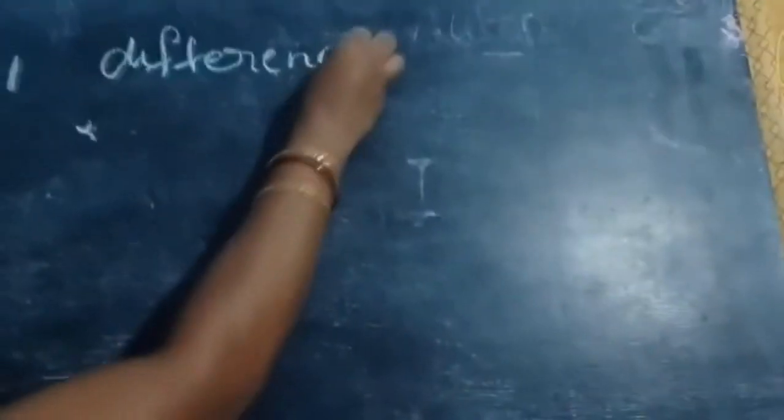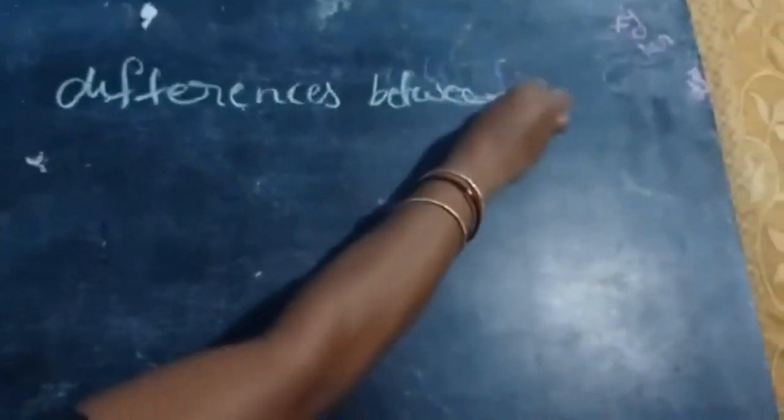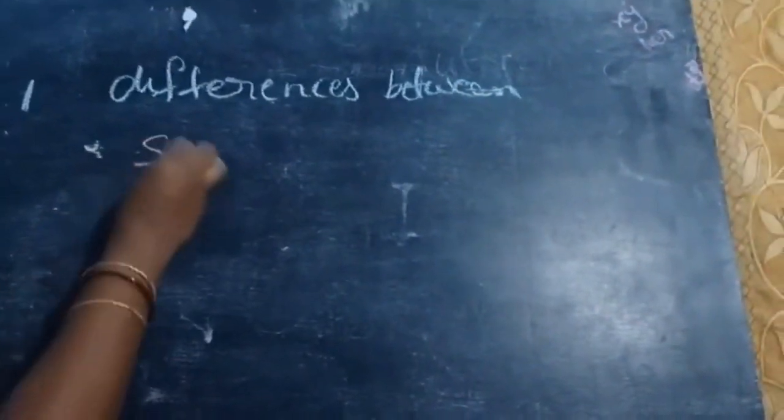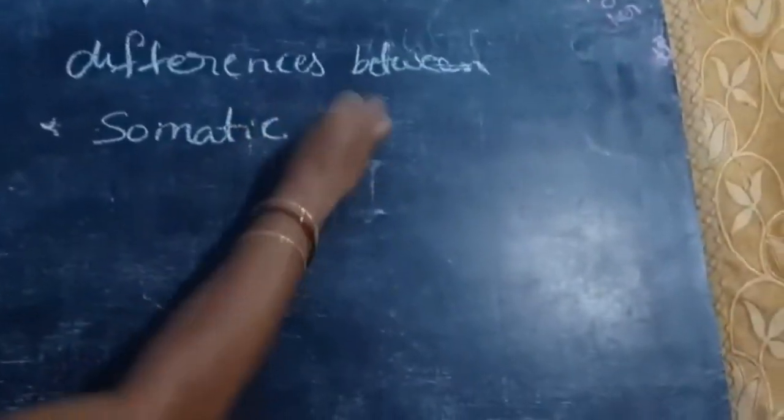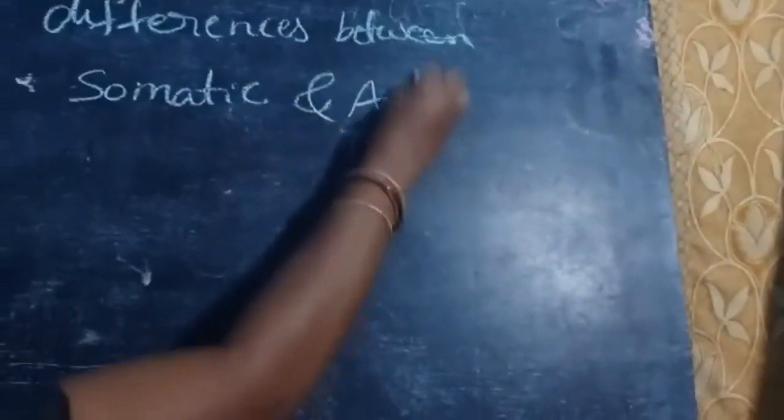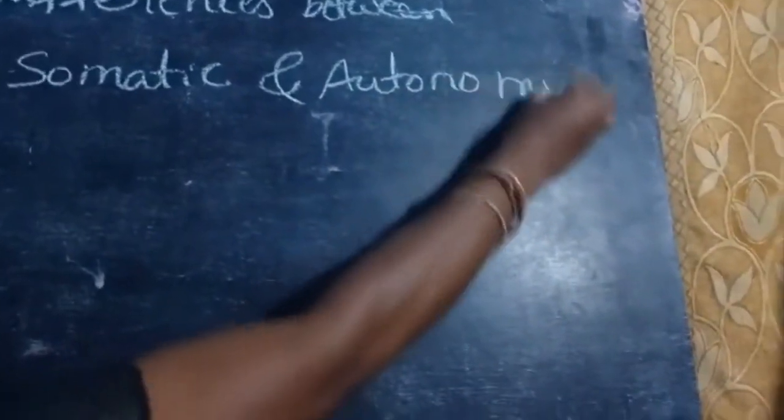Okay students, I am writing some important questions on the board. You write short notes as answers to these questions. Okay. First question: differences between somatic and autonomic nervous system. This is the one question.